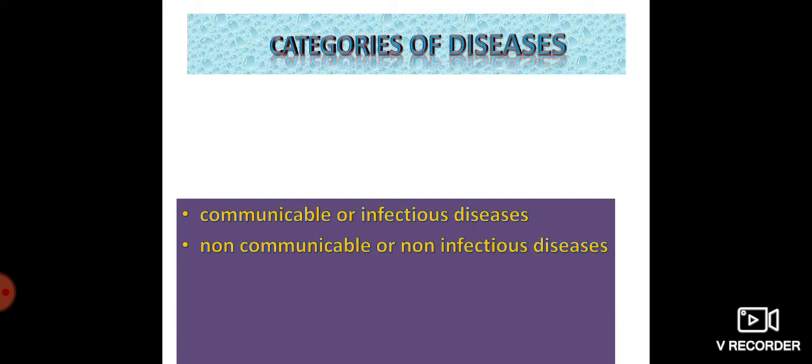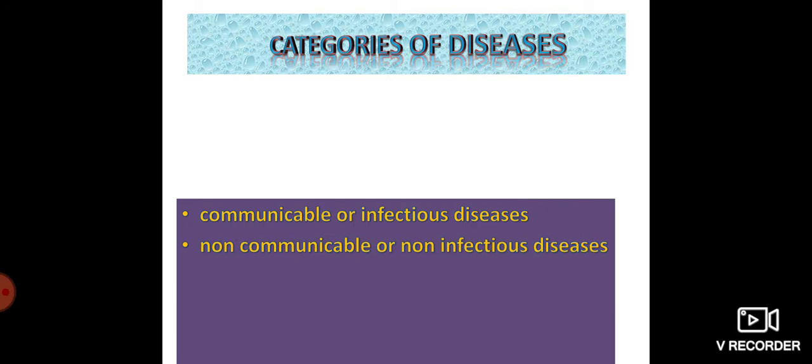When they enter into the body of the insects or food or water or air, they can transmit from one person to another. Non-communicable diseases are not caused by these germs, so they are not transmitted from one person to another.